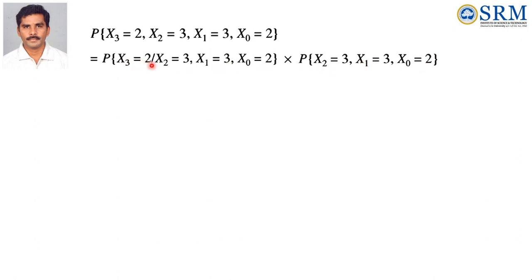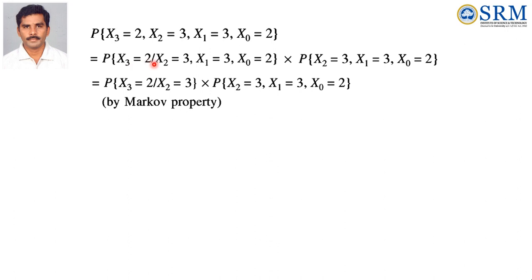This value we can find. So how to find this value? Once again by using the Markov property. What is the Markov property? It is a future state, it is a present state. This x1 equal to 3, x0 equal to 2 are the past states. So to find that future state, we need only the present state. We can omit the past states. Therefore x1 equal to 3, x0 equal to 2, we can omit that.